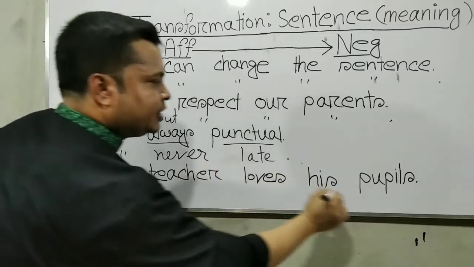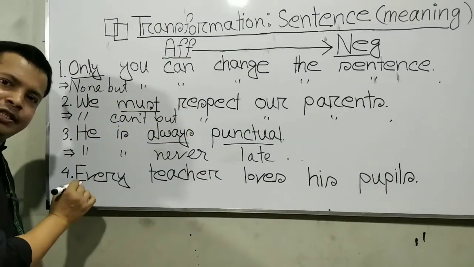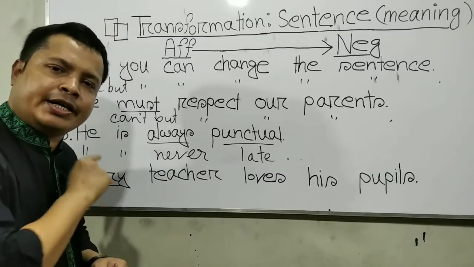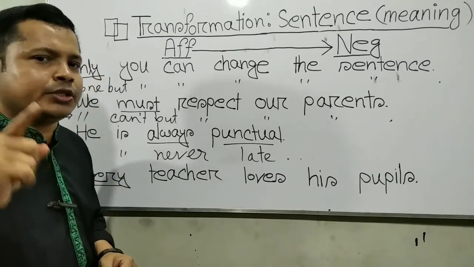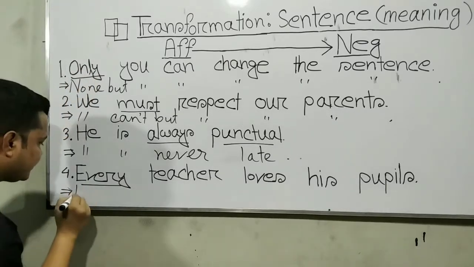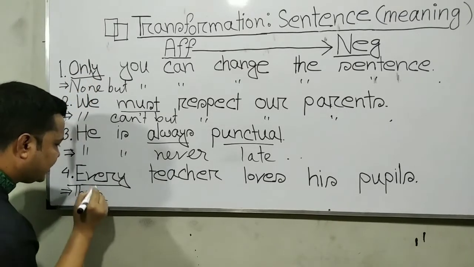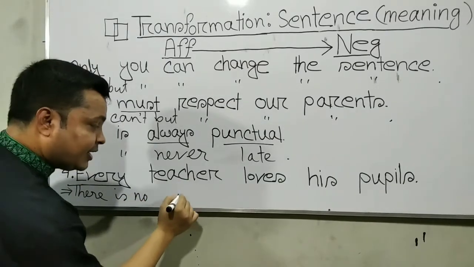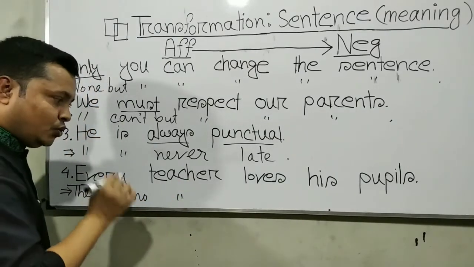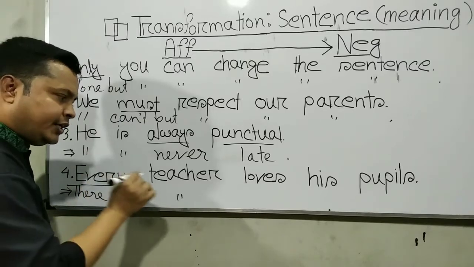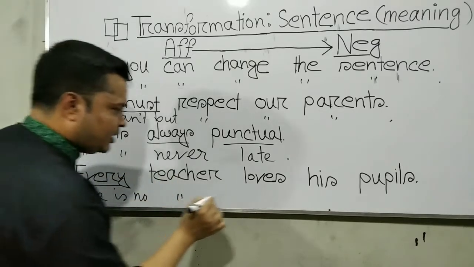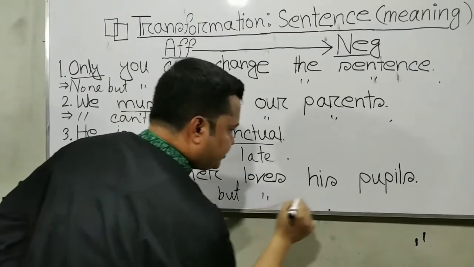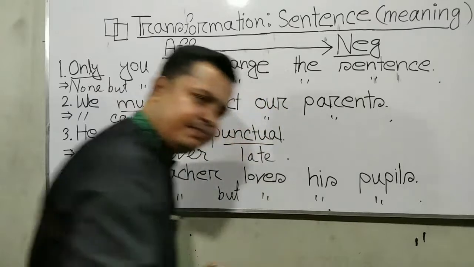Example number 4: Every teacher loves his pupil. Here the changing keyword is every. We have to change the word every into there is no dash but. So: There is no teacher, in the dash we write the noun teacher, but loves his pupil. Full stop.